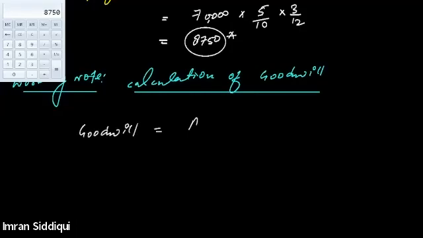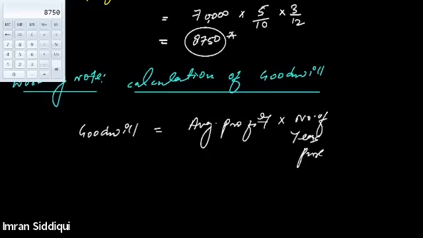Goodwill equals the average profit of the firm multiplied by the number of years' purchase. Average profit is 70,000, and the number of years' purchase is 2 years. So total goodwill of the firm is 1,40,000. Right, everyone? Is it clear to all of you? Yes, sir.